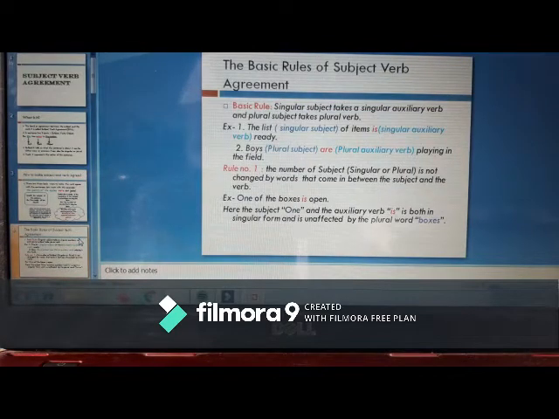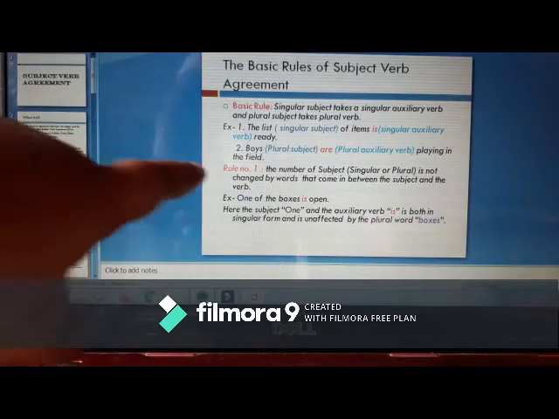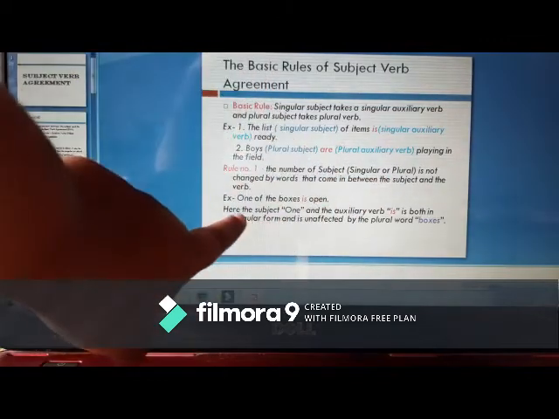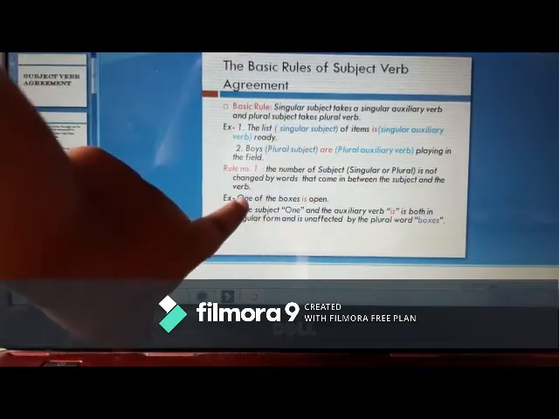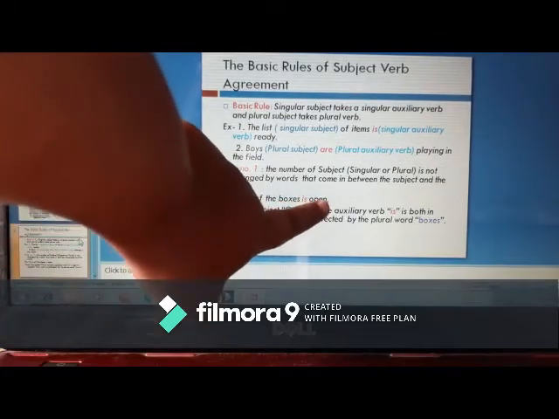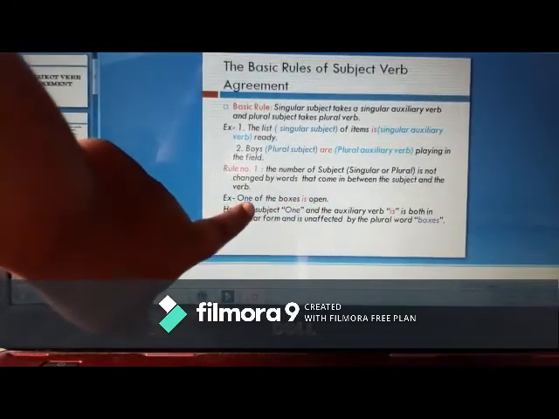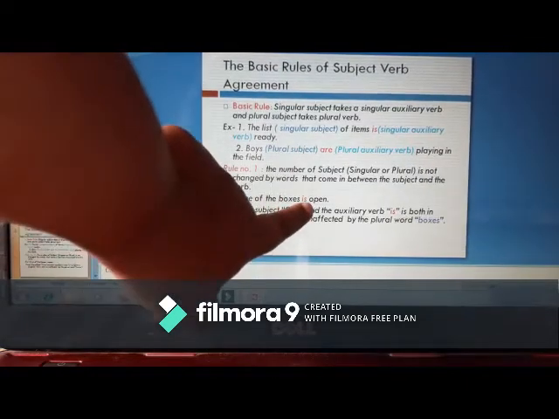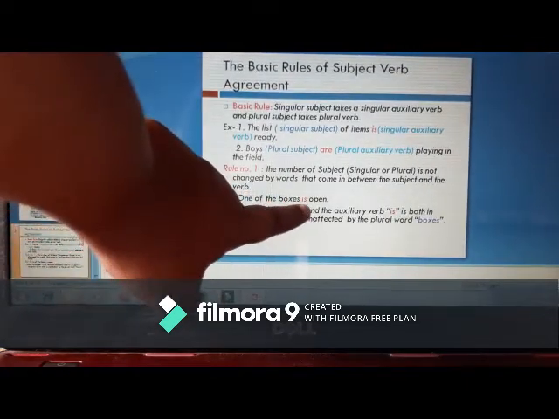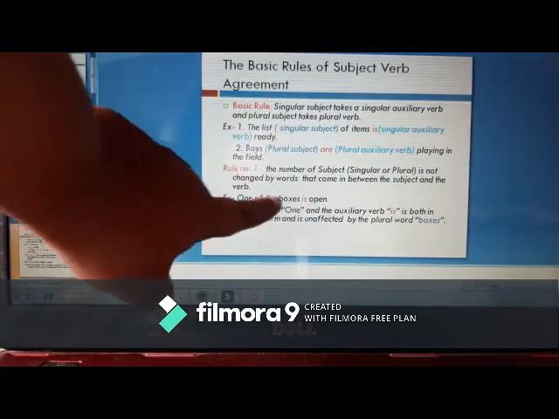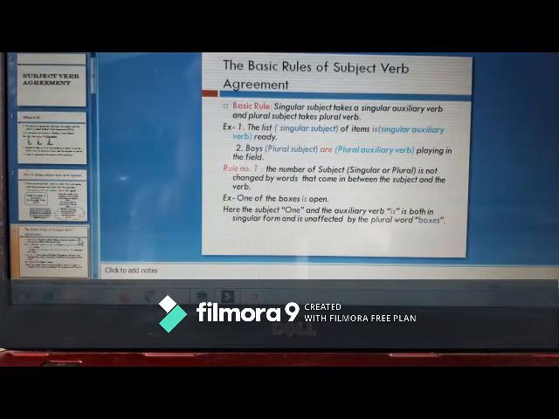Rule number 1: the number of subject is not changed by the words. The first rule after the basic rule is that the number of subject is not changed by the words that come in between the subject and the verb. For example, we can see here that one of the boxes is open. Here one is the subject, and we are talking about the auxiliary verb, and here the auxiliary verb is "is".